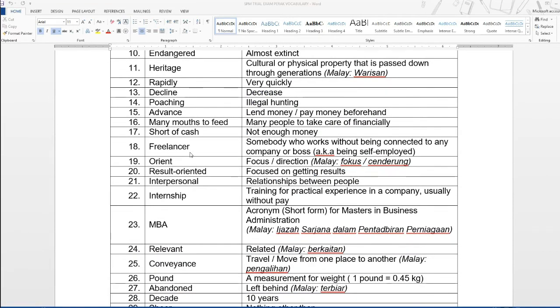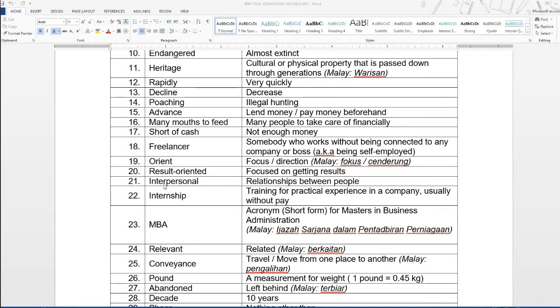Okay, freelancer. What is a freelancer? A freelancer is somebody who works without being connected to any company or boss. So they are self-employed. They don't have a boss, they don't have a company, they look for work by themselves. So that is what you call a freelancer. Alright, so orient. What is orient? Orient means it's a focus or direction. In Malay, you also say focus or cenderung. If you combine it together with the word results, so result-oriented means you're focused on getting results.